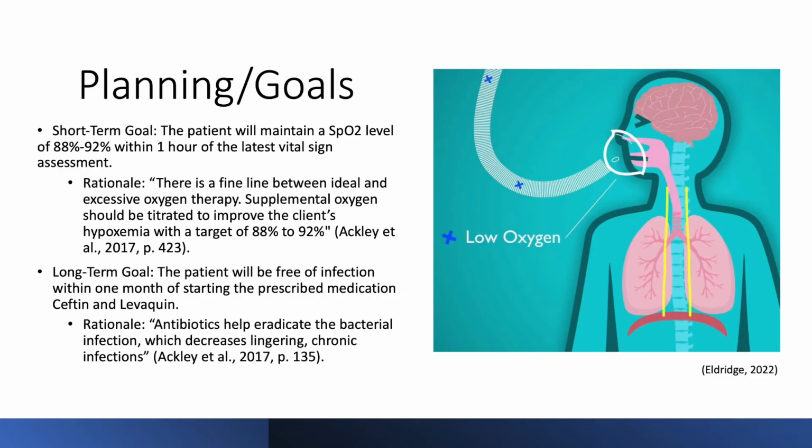Short-term goal: the patient will maintain an SpO2 level of 88% to 92% within 1 hour of the latest vital sign assessment. Rationale: there's a fine line between ideal and excessive oxygen therapy. Supplemental oxygen should be titrated to improve the client's hypoxemia within a target of 88 to 92%. The long-term goal: the patient will be free of infection within 1 month of starting the prescribed medication, Ceftin and Levaquin. Rationale: antibiotics help eradicate the bacterial infection, which decreases lingering chronic infections.